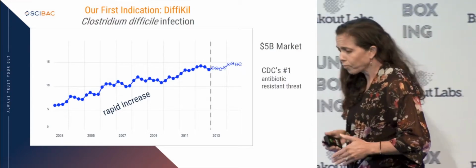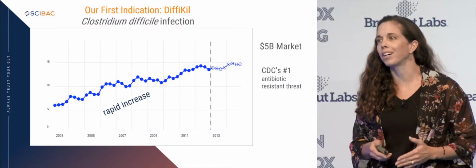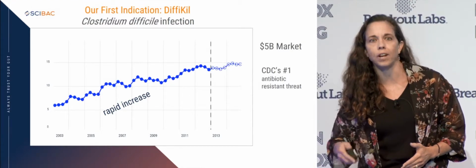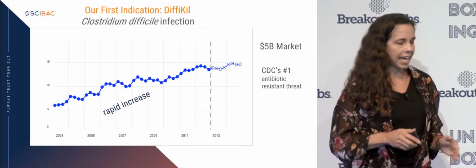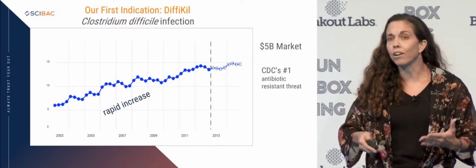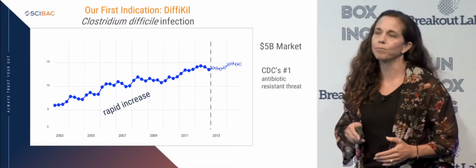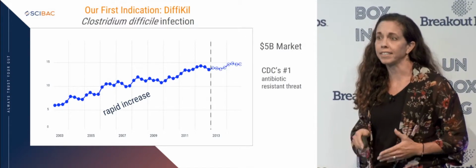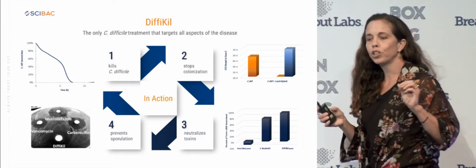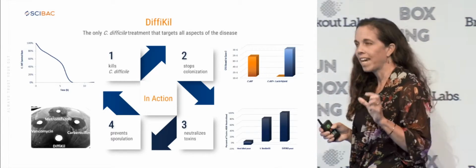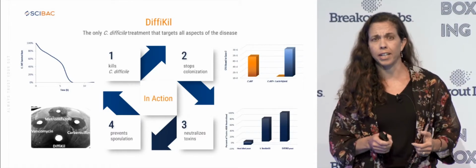Our first indication using DRIVE is to treat C. diff. And C. diff is a type of deadly diarrhea that is often contracted in hospitals due to spores. Spores are very difficult to kill, and they can withstand very harsh conditions and cause a recurrence of the disease. In fact, 25% of these patients have a recurrence of the disease, and then those spores are easily spread in healthcare facilities.